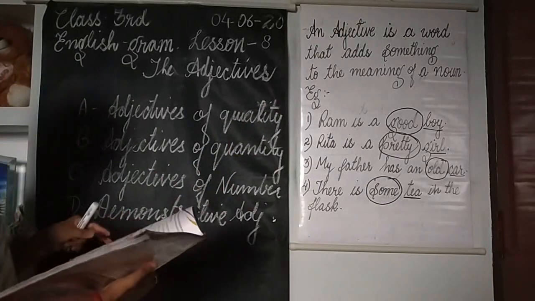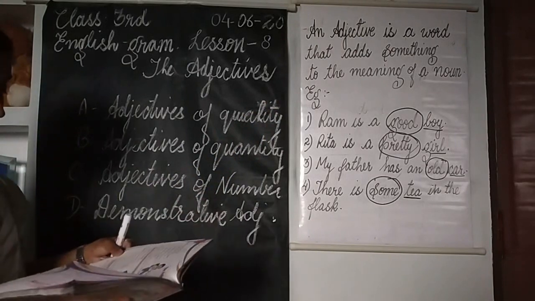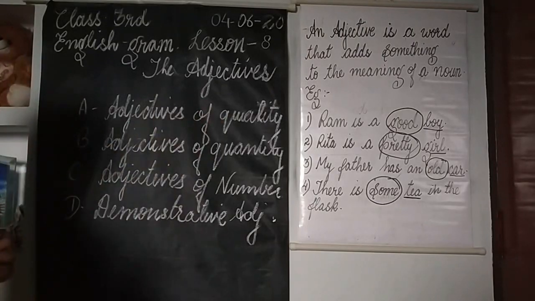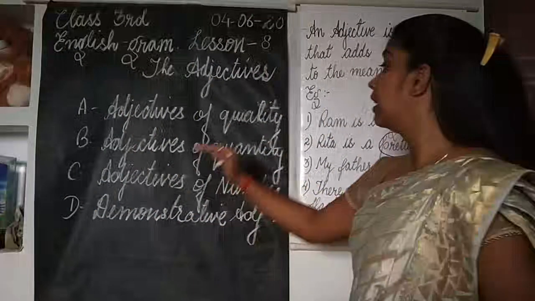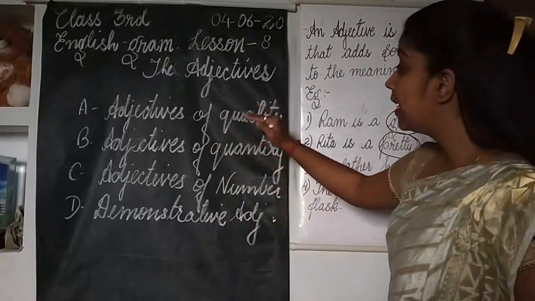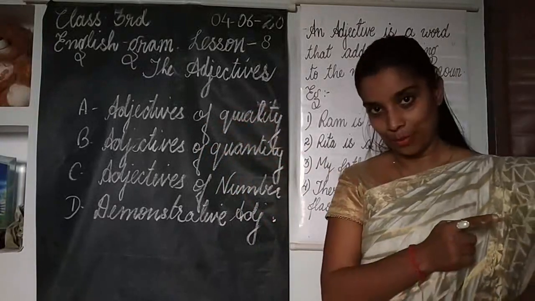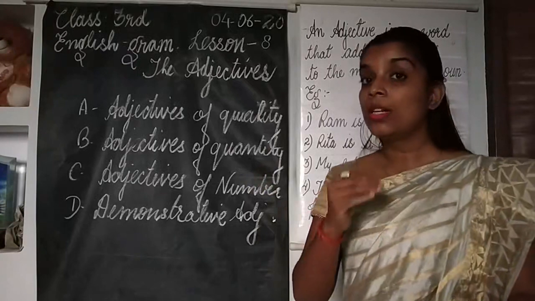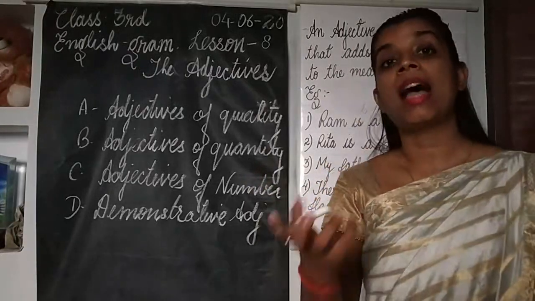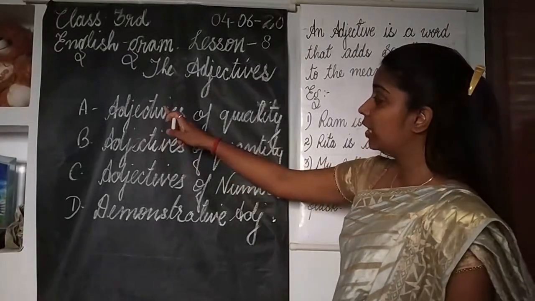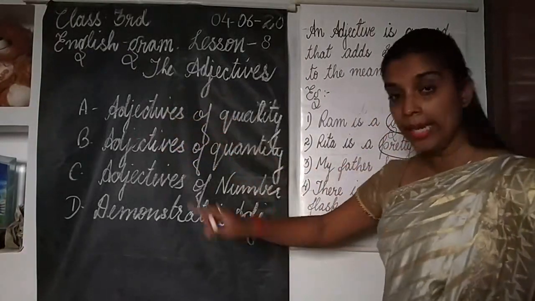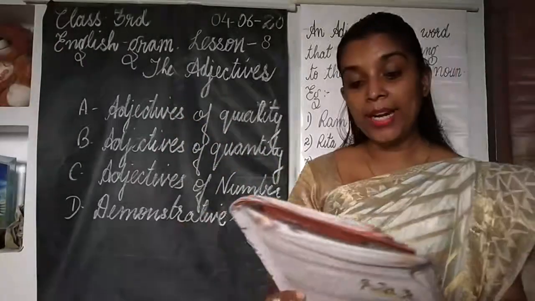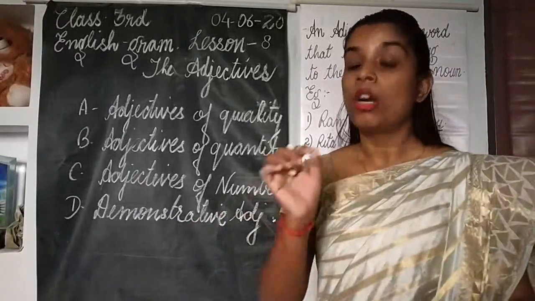And we will start with the very first kind of adjectives, that is adjectives of quality. What are adjectives of quality? By the word quality itself, it's clear that these adjectives tell us about the quality of a noun. About the quality of a noun means what kind of noun it is. What kind of person, place, animal or thing it is.